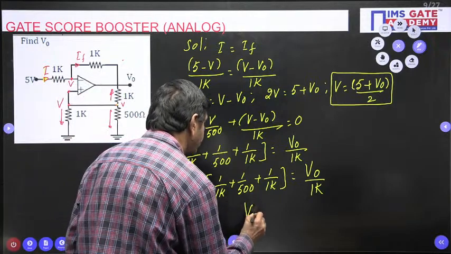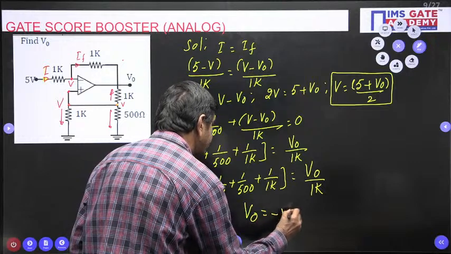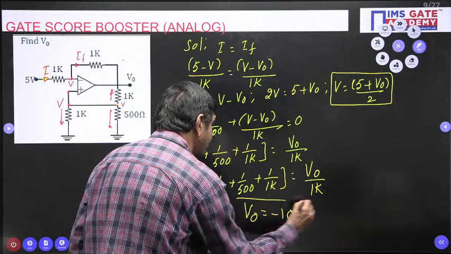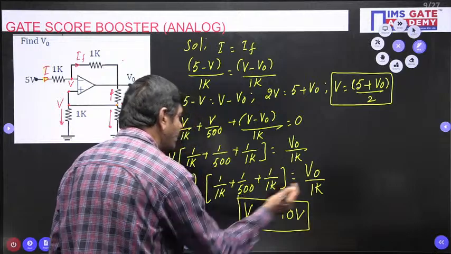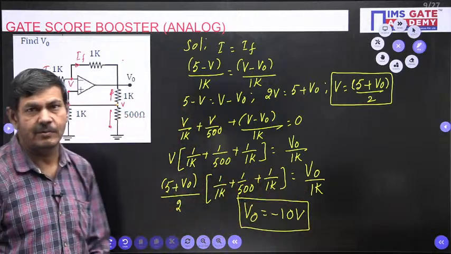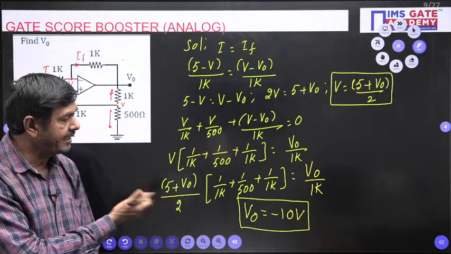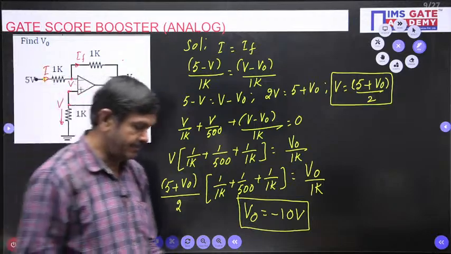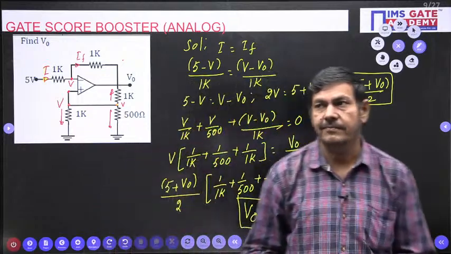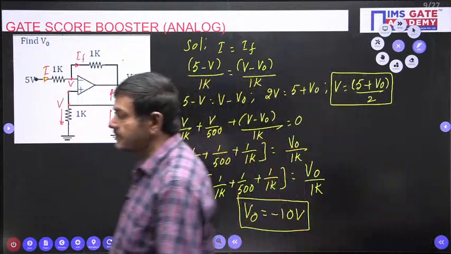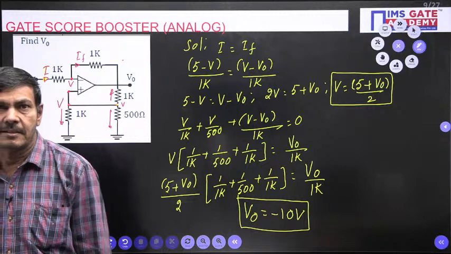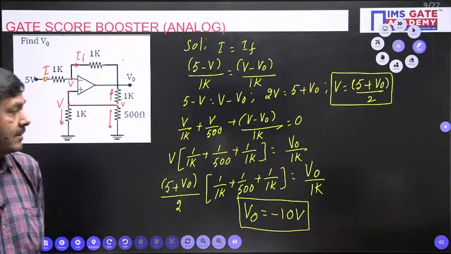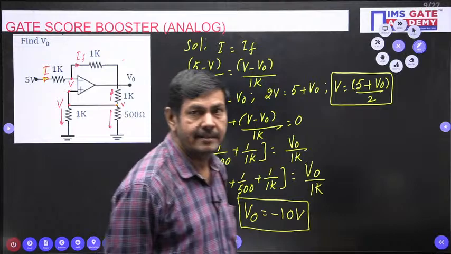V naught equal to minus 10 volts on simplification. I will not do this simplification now, just use a calculator. It is not a complicated task. This is the answer for this question. I hope you follow. If there is any doubt, you can raise your doubts. I am ready to clarify.